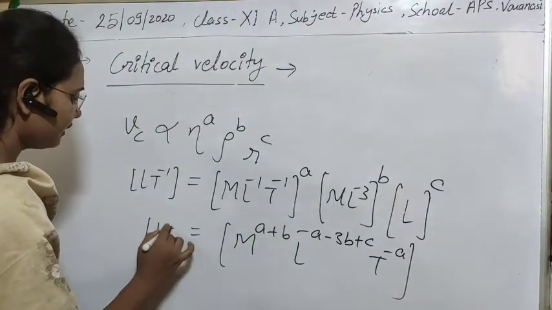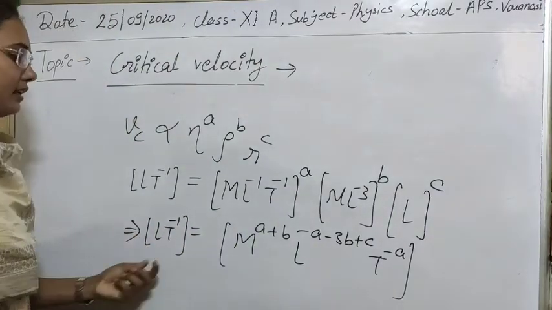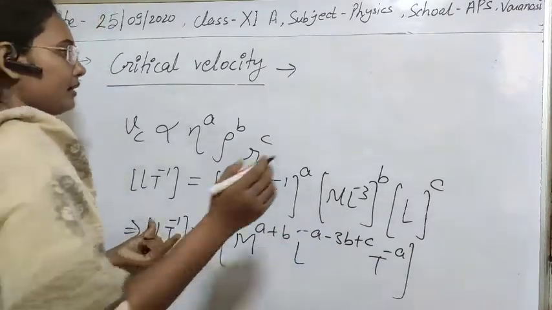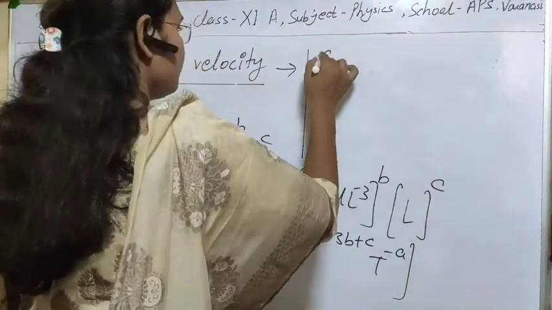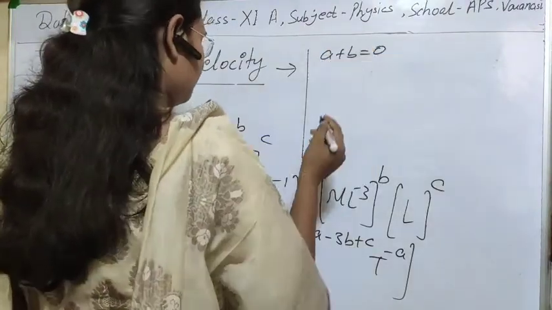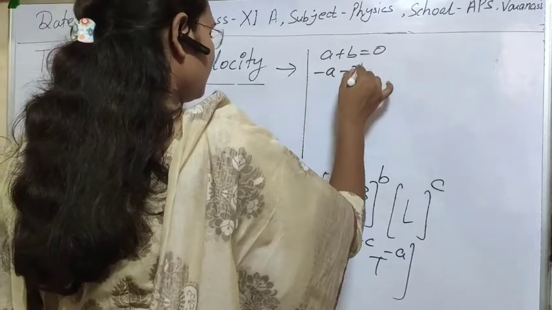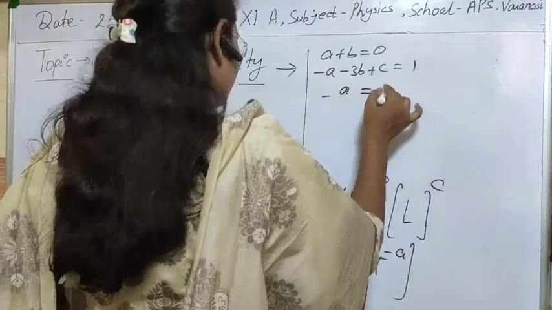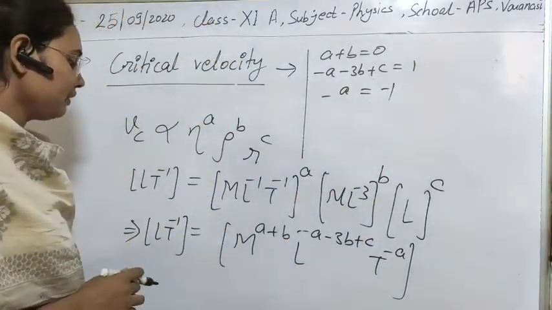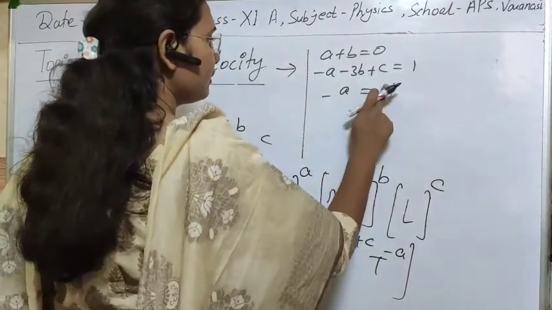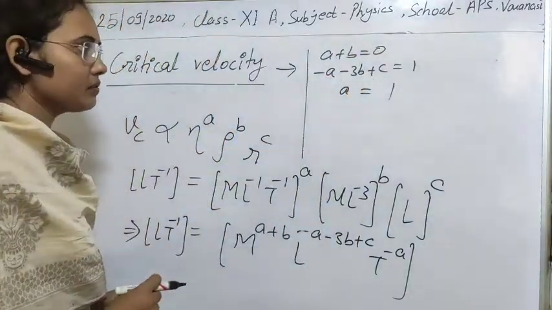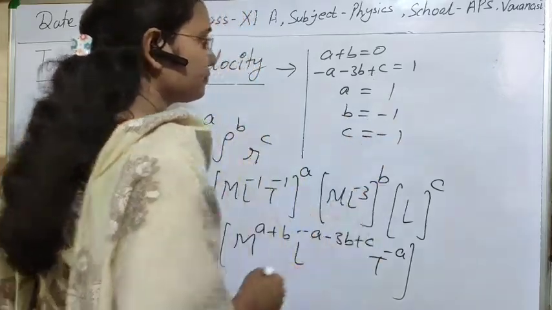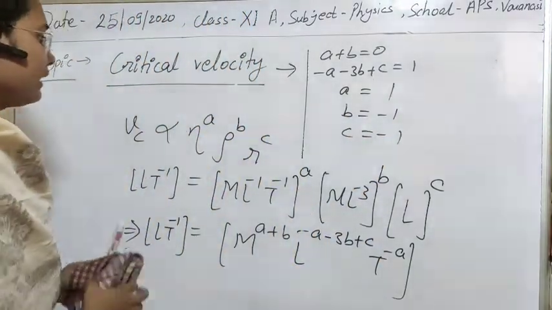Here we have LT^-1. We can equate the powers, and we will get A + B = 0, -A - 3B + C = 1, and -A = -1. The value of A will be 1, the value of B will be -1, and C will also be -1.